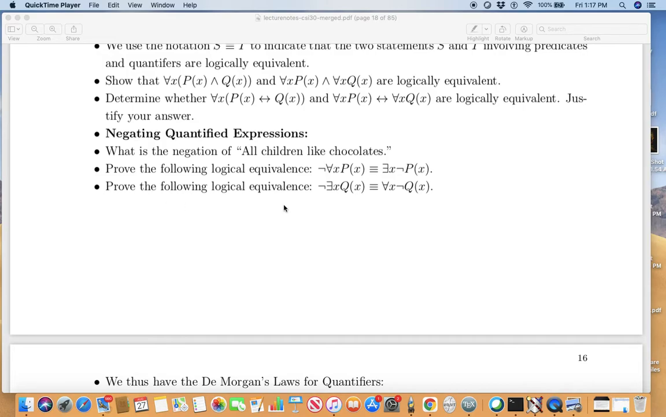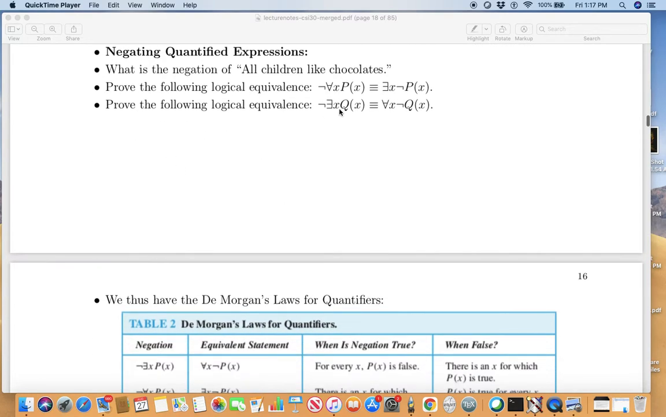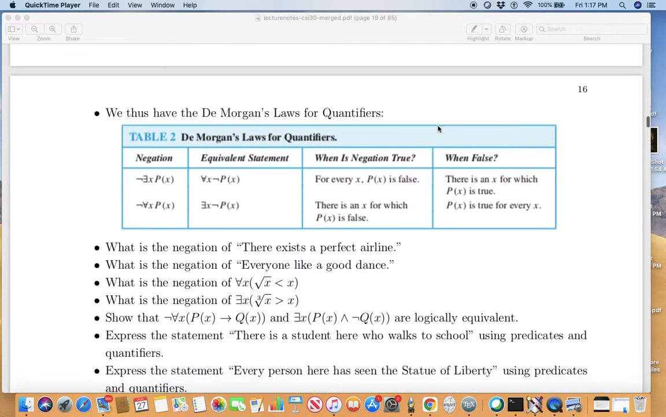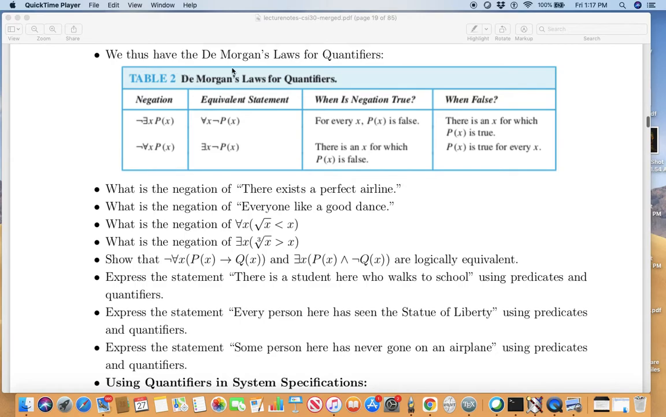Prove the following logical equivalence: the negation of there exists x such that Q(x) is equivalent to for all x, negation of Q(x). We have the De Morgan's laws for quantifiers. The negation of there exists x, P(x), is for all x, negation of P(x).